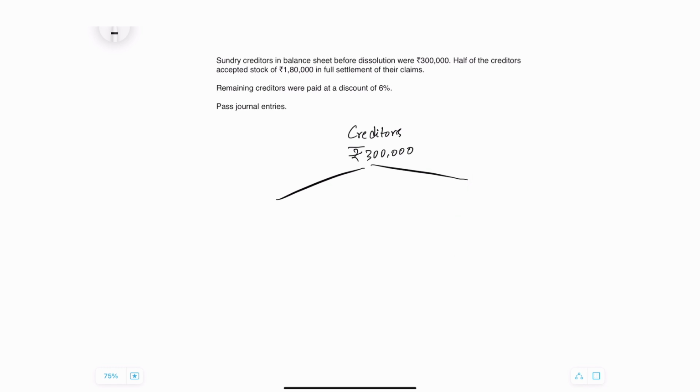Now I will branch it off into two because they are saying that half of the creditors accepted stock of 1,80,000. So there is one half of creditors, and the other half of creditors on the other side. One half of creditors will be worth rupees 1,50,000. The book value I am splitting into two. The other half of creditors will also be 1,50,000. Fine. Now let us talk about this half first.